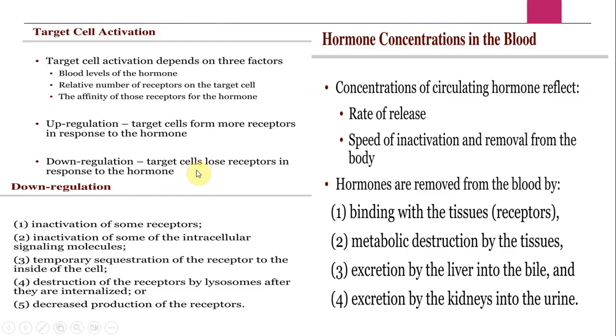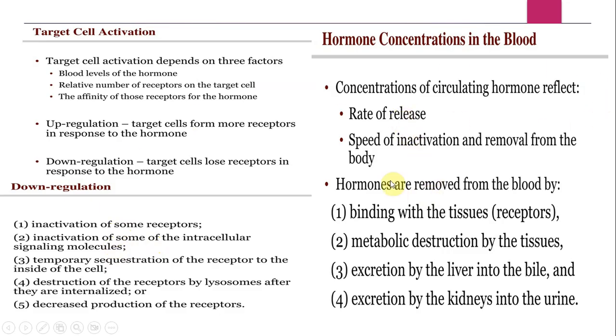One of the examples is that the target cells may lose their receptors, right? By losing receptors, I mean destruction by lysosomes, right? There may also be a decreased production of receptors, right? There may also be an inactivation of some receptors by some of the processes. There may also be an inactivation of some of the intracellular signaling molecules, right?